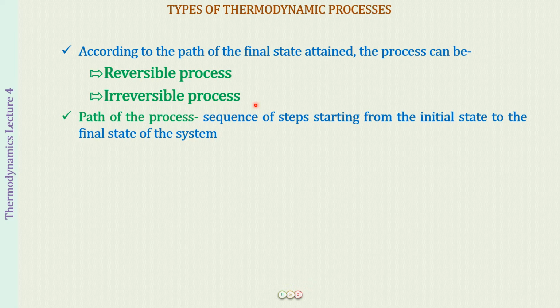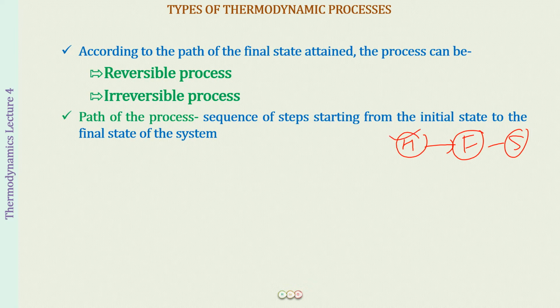Whatever sequence of steps there is, starting from the initial state to the final state of the system, we will be calling it the path of the process. If you remember in the last lecture, while we were talking about the state function and the path function, we said that you started from home, then you went to your friend's place, then you went to your school, right? So this is a path of a process.